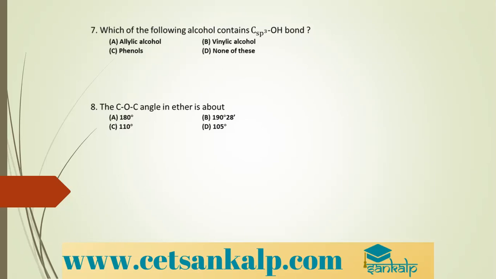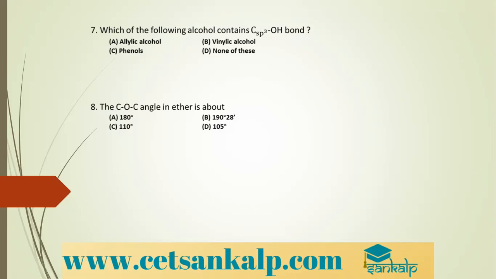So which is the correct order? The correct order is primary, secondary and tertiary alcohols. As the number of alkyl groups increases, the steric hindrance also increases. In primary alcohols, the steric hindrance is absolutely less because there are hydrogens.